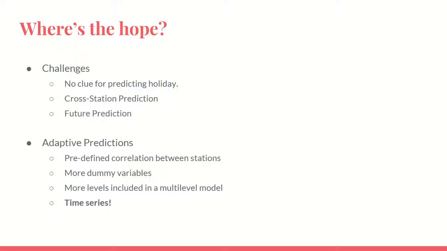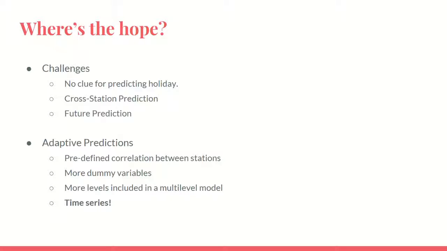So we have to achieve adaptive predictions. Maybe we should predefine correlation between stations, like by pair counts or by geological information. Second, we can put in more dummy variables like some geological information.